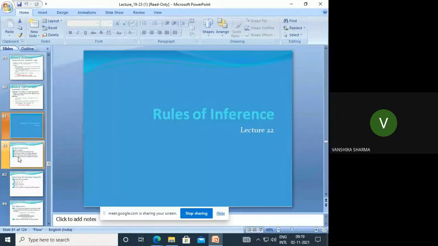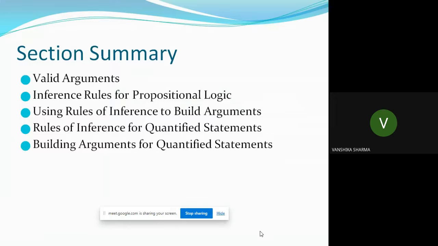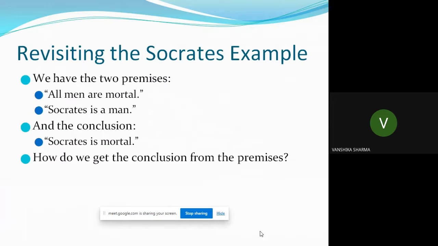Rules of inference, lecture number 22. What we are going to see in this class is valid arguments, propositional logic, inference rules, and how to build arguments. Now we have seen the example: all men are mortal and Socrates is a man, and we concluded that Socrates is also mortal. So how do we get to this conclusion?